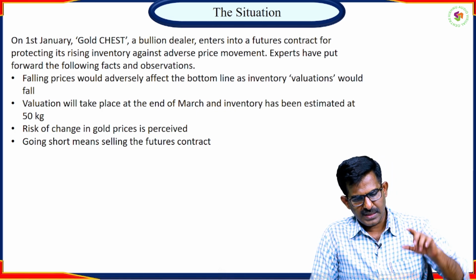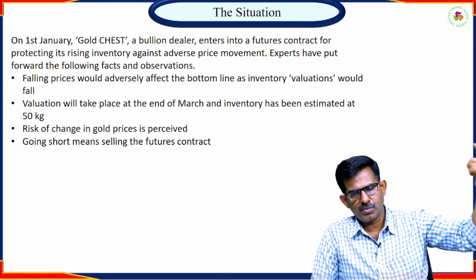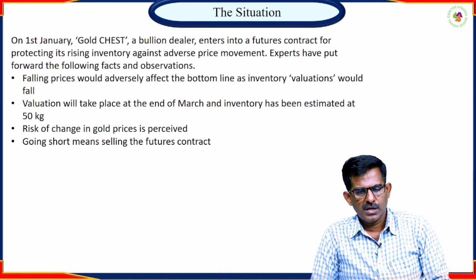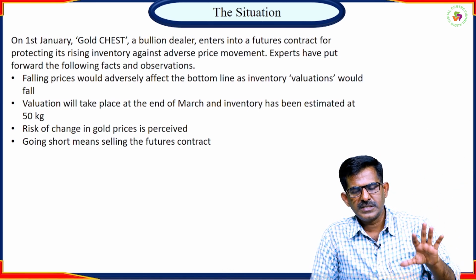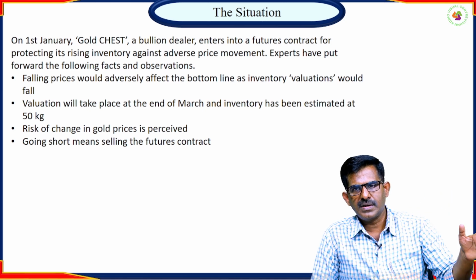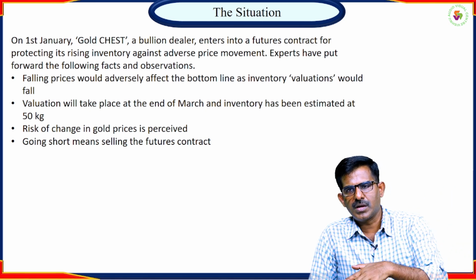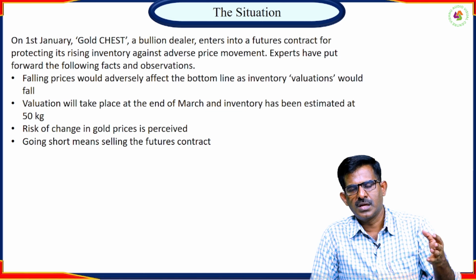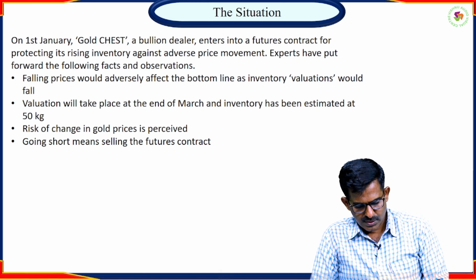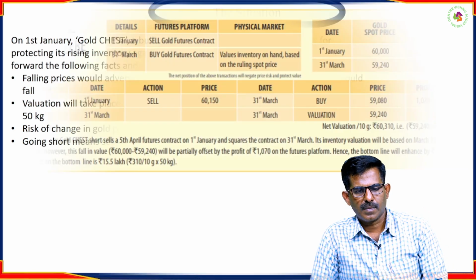Now, before, in the earlier example, he had taken a long position. Now in this example he has taken the short position, because he is perceiving that he has an inventory of 50 kgs and the price may come down, because of which he will incur a loss, for which he has taken a short position. This is what you need to understand.